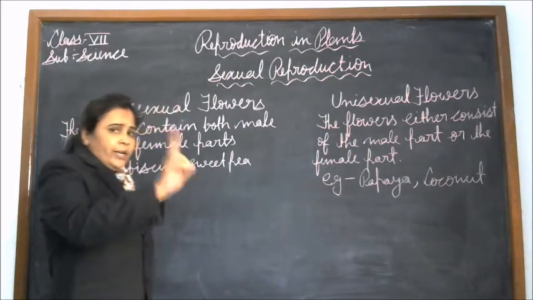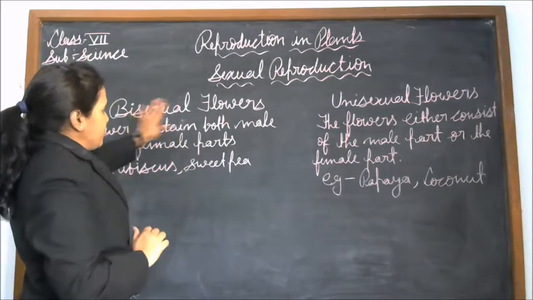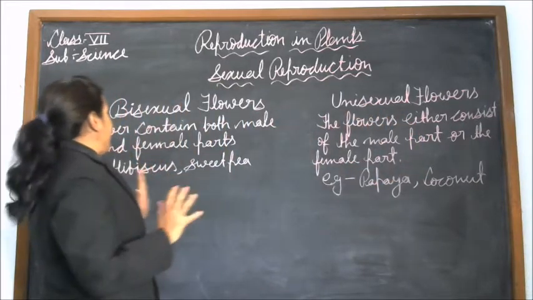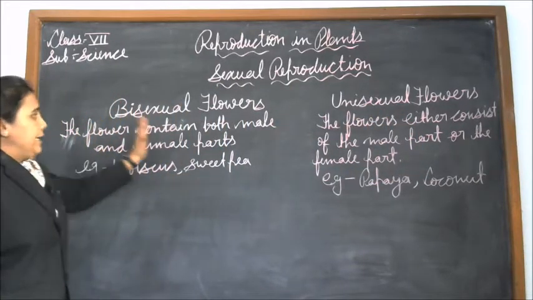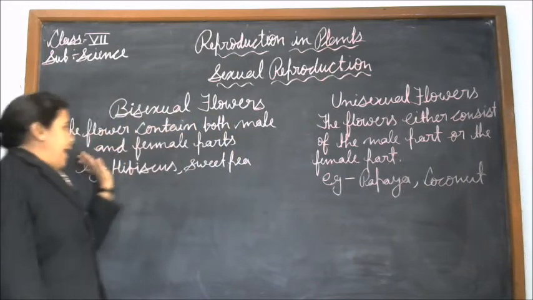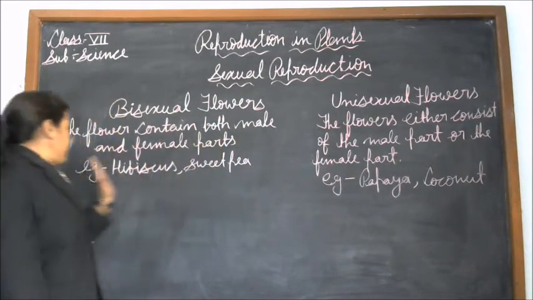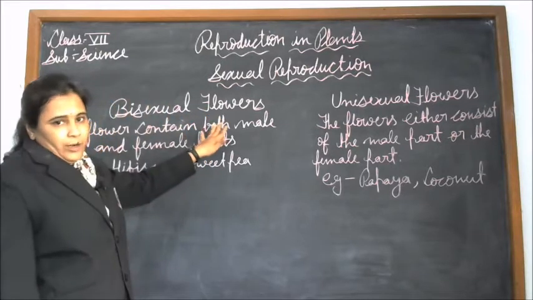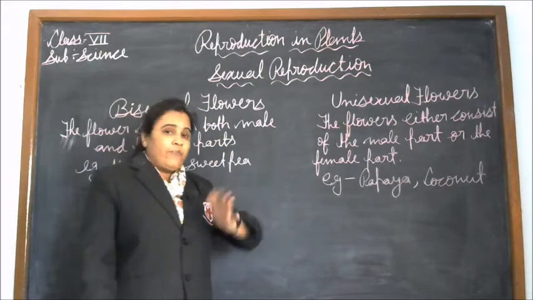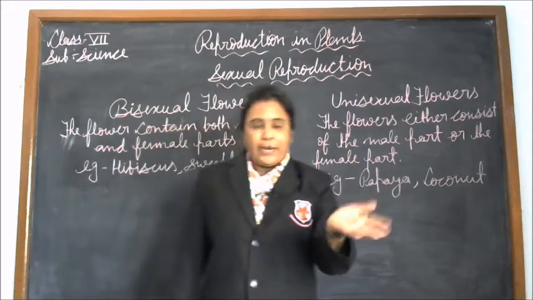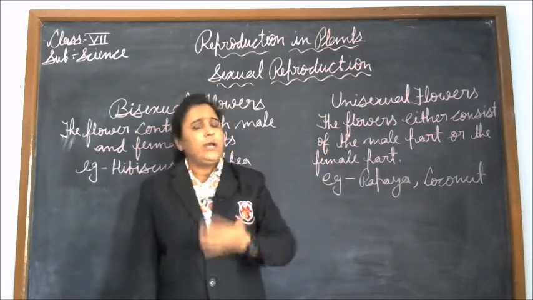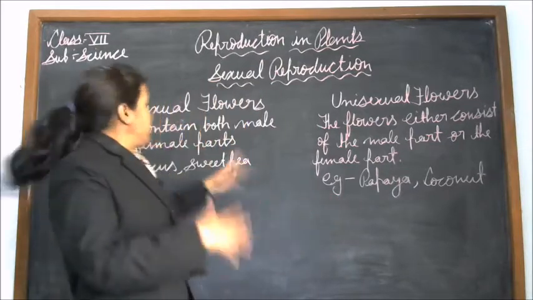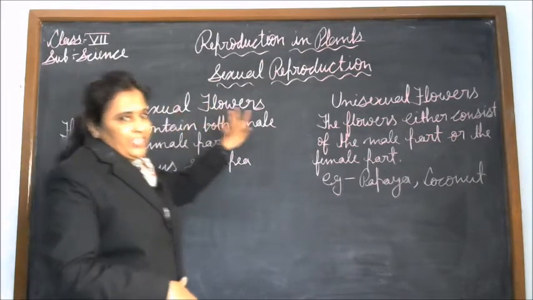There are two types of flowers, bisexual flowers and unisexual flowers. A bisexual flower contains both male and female parts. The male part is the stamen and the female part is the carpel or pistil. Both parts are present in a bisexual flower.